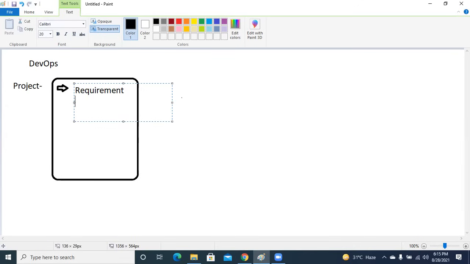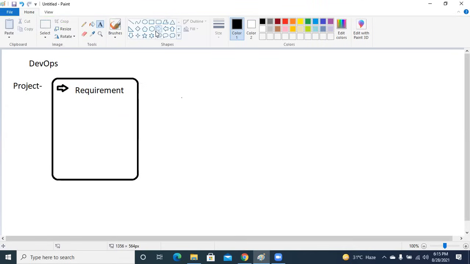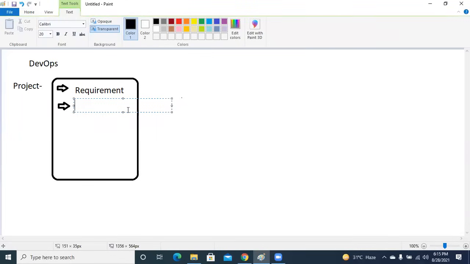After that, what do we require? Let's say the client is mentioning a particular feature, that my website looks like this, there are certain things that I want over there, right? So you are capturing the requirement of the client, right? Now let's say you have captured the requirement. What do you require now?